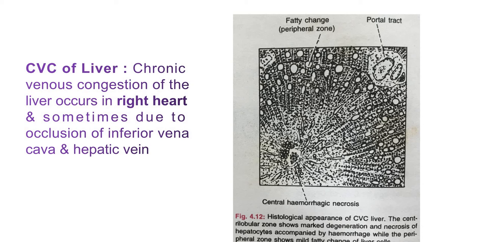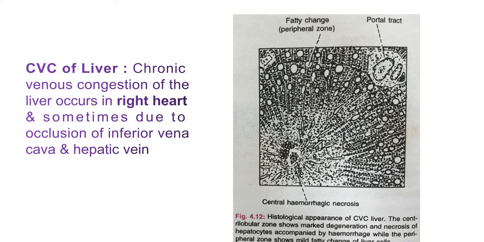This may be seen at the central region in the histological section of the CVC of the liver. Now long-standing cases may show fine centrilobular fibrosis and regeneration of hepatocytes, resulting in cardiac cirrhosis.